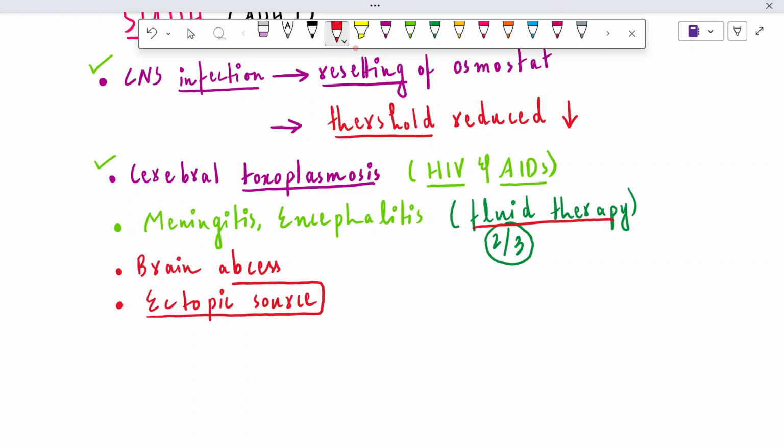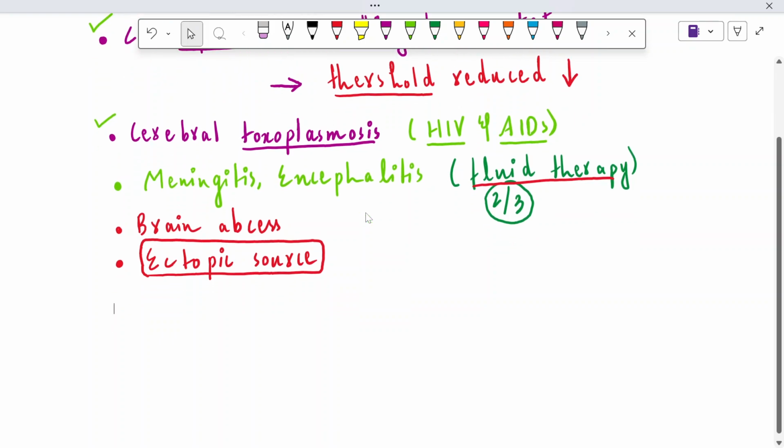Ectopic source means that there is some other source in spite of the posterior pituitary, which is the original source for the production of ADH. But in case of an ectopic source, rather than the original source, some other source is contributing to the production of certain hormones.